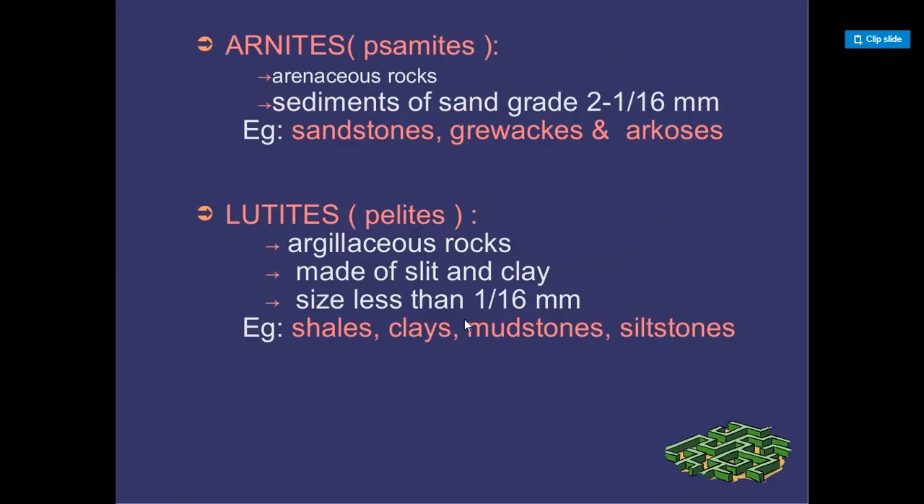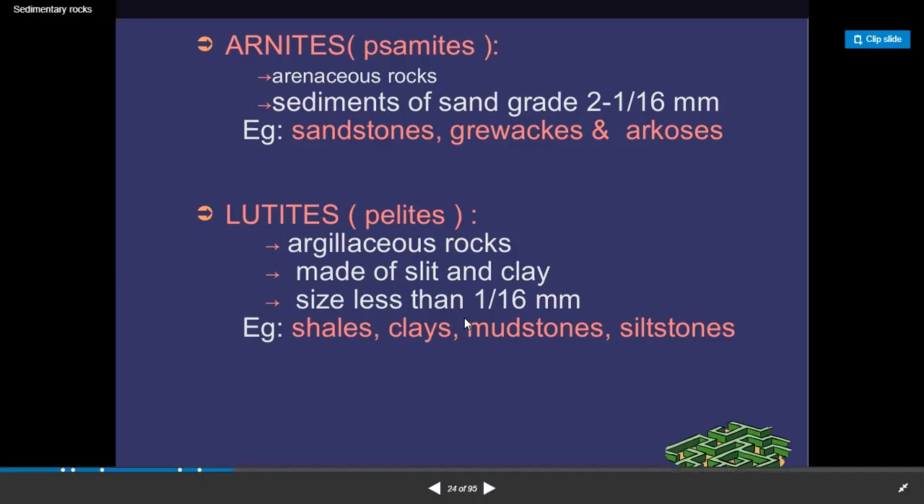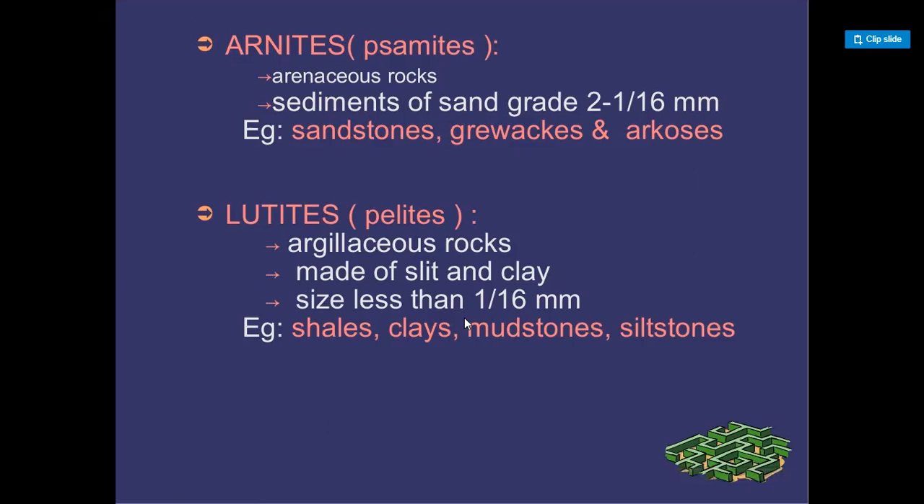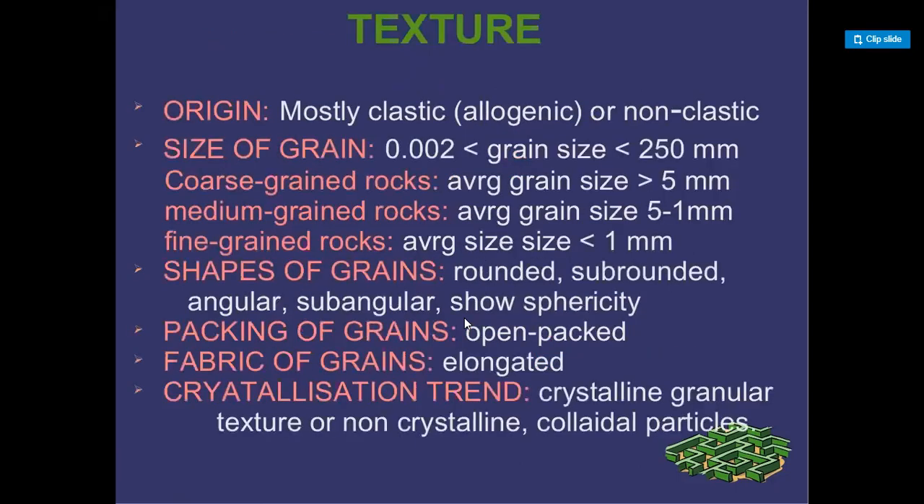And lutites: argillaceous rocks made of silt and clay, size less than 1/16 mm. Examples: shales, clay, mudstones, or siltstones. Here is a picture. Origin: mostly clastic, allogenic, or non-clastic. Size of the grain 0.002 to 250 mm.